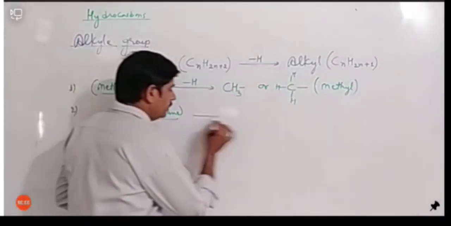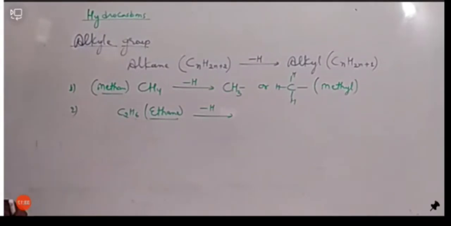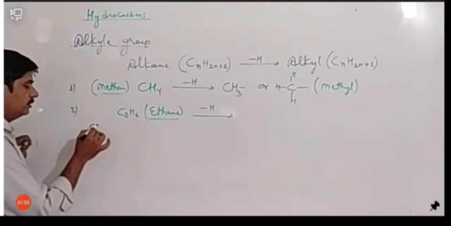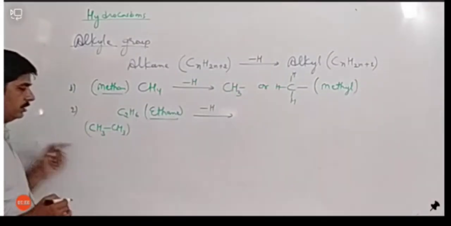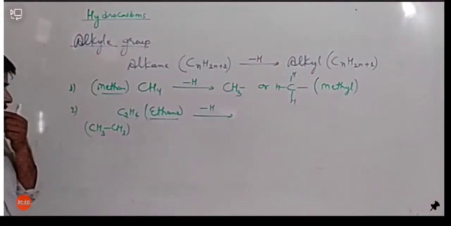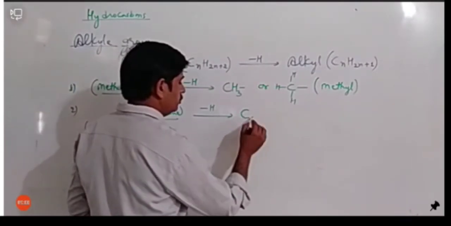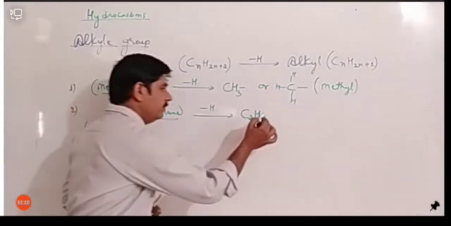If I remove one hydrogen out of this ethane, ethane can also be written as CH3CH3. This is also ethane. It has two carbons having 3 hydrogens at each. So if I remove one hydrogen, then it will become C2H5, and one valency will be free.